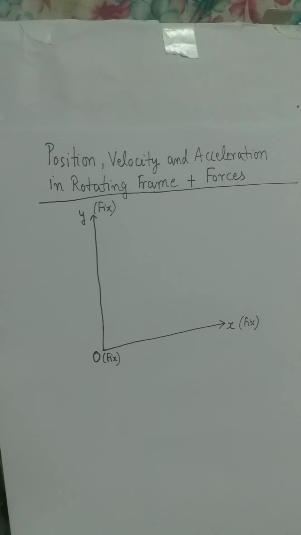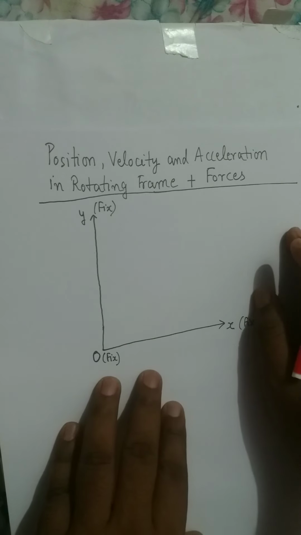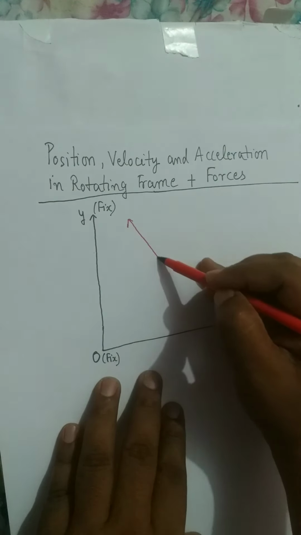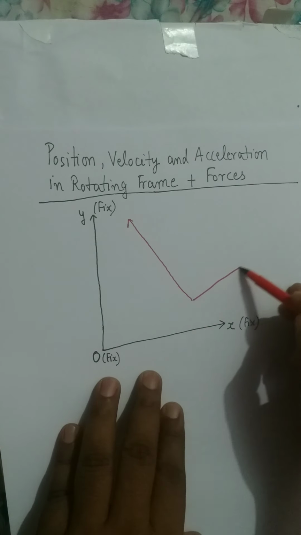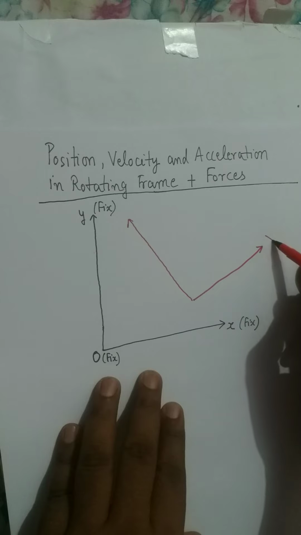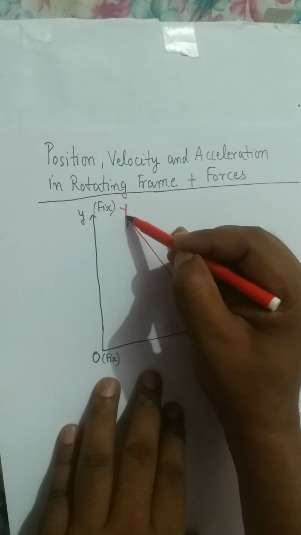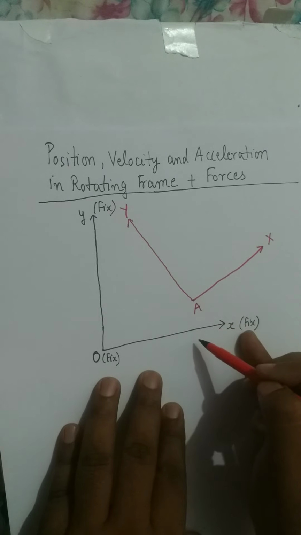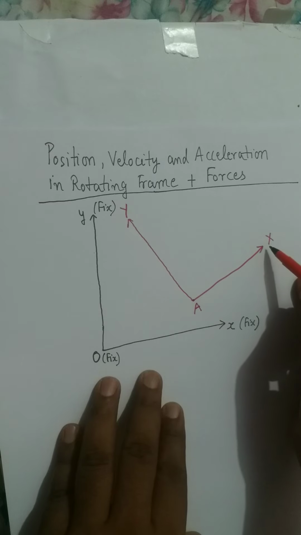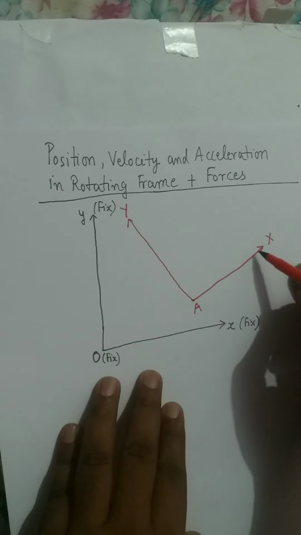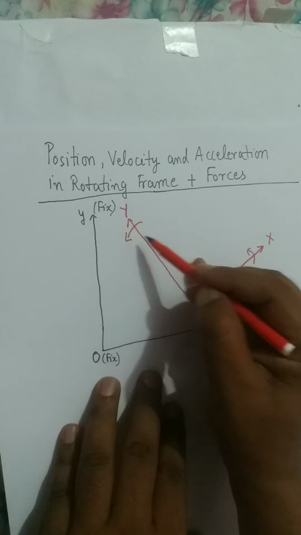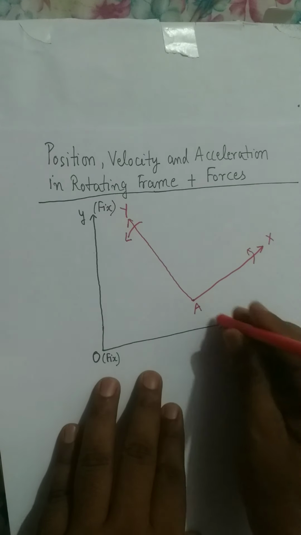I have one more coordinate system here, which is rotating. I denote this coordinate system by capital X, capital Y, and the origin of this coordinate system I denote by capital A. Notice that this coordinate system X, Y is rotating. The X axis rotates, the Y axis is also rotating, and they are rotating about the Z axis.